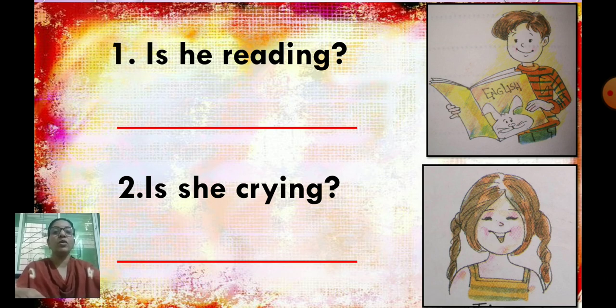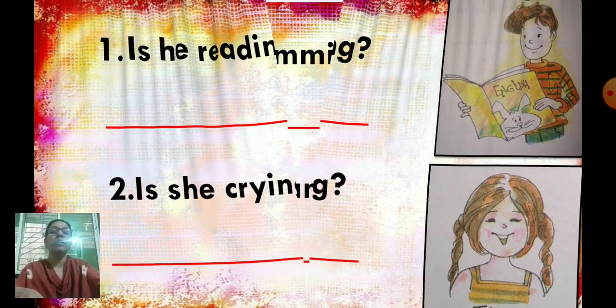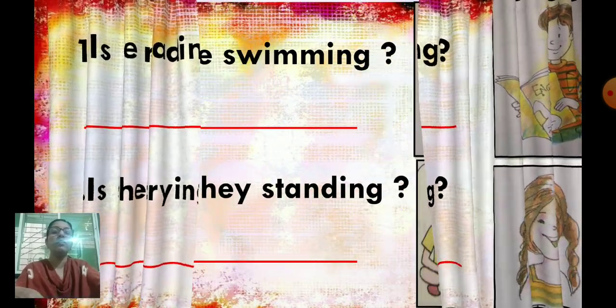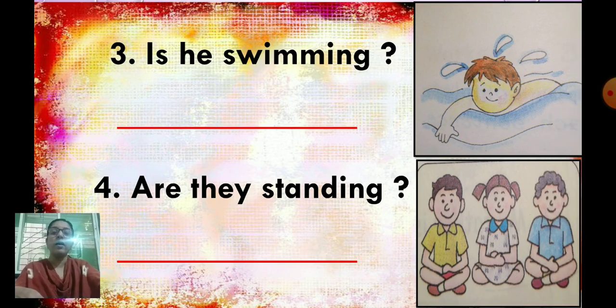So, is he reading? First one. Then second one: is she crying? Observe the picture properly and answer in yes or no. Next one, 4 questions are given. So all the 4 questions plus answers you have to write. Number 3, is he swimming? Number 4, is he swimming? Number 5, are they standing? So children, you have to write this homework in your home notebook.